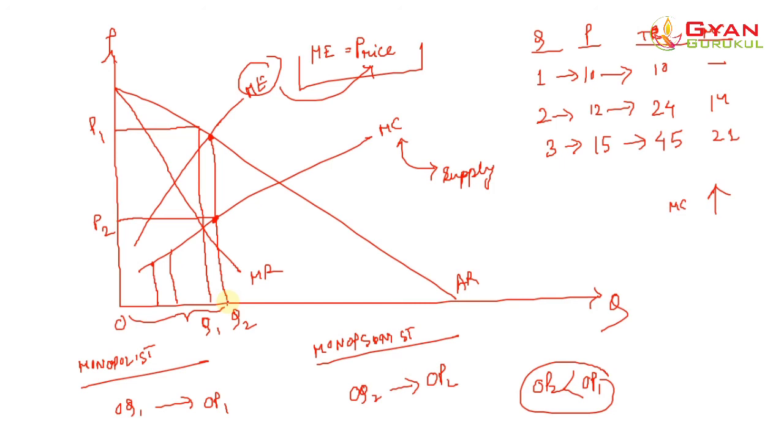We have already talked about it in the previous slide. So now he realized that the monopolist would not sell at a lower price than OP2, and OP2 is the minimum possible price which the monopolist may offer to the monopsonist. Okay, so that is why he would be willing to buy the product at a price OP2.